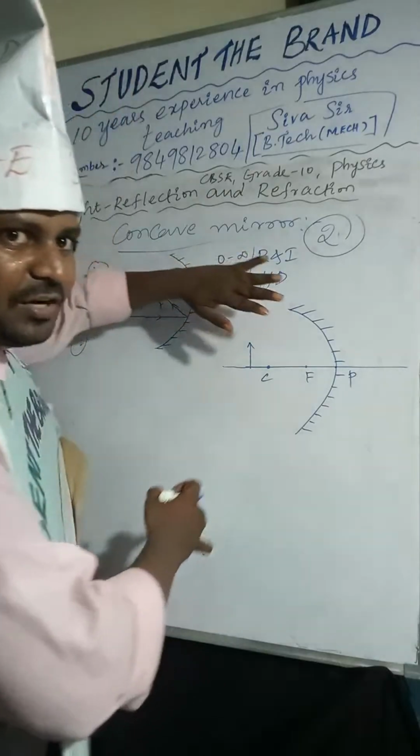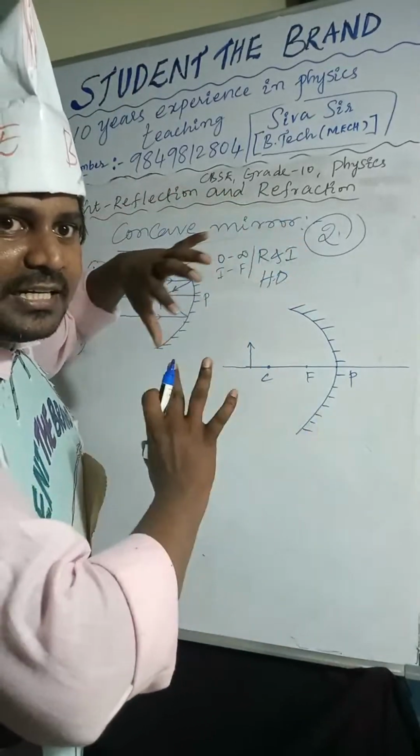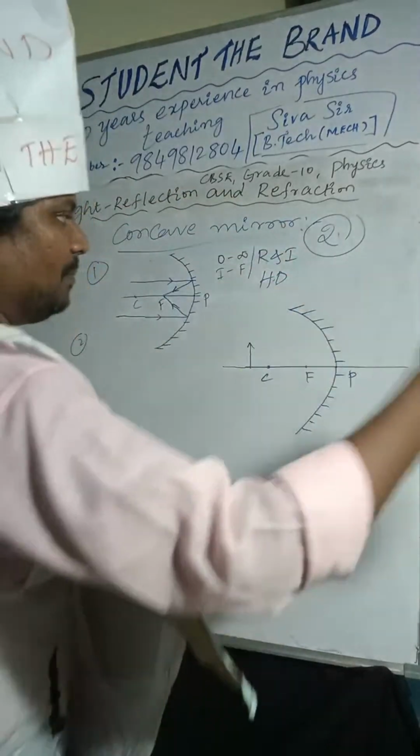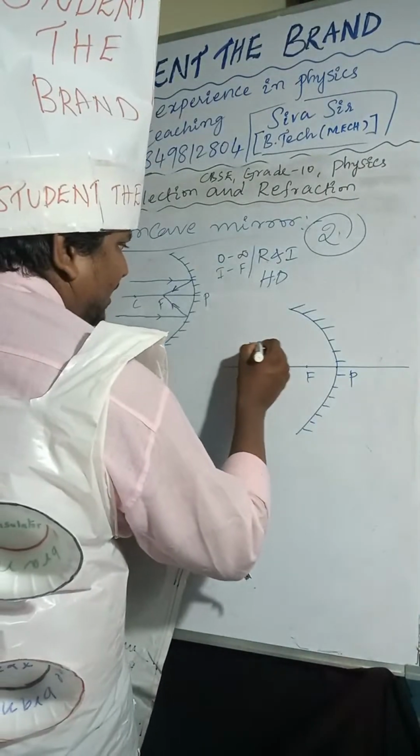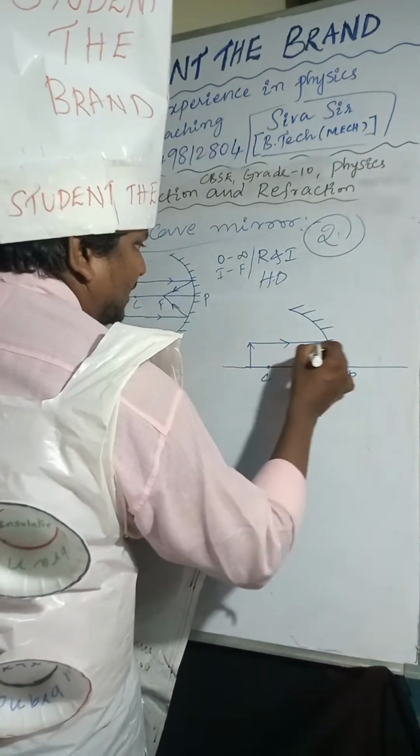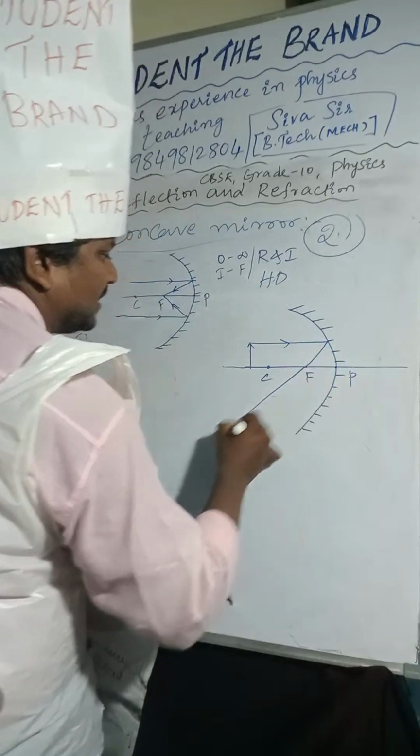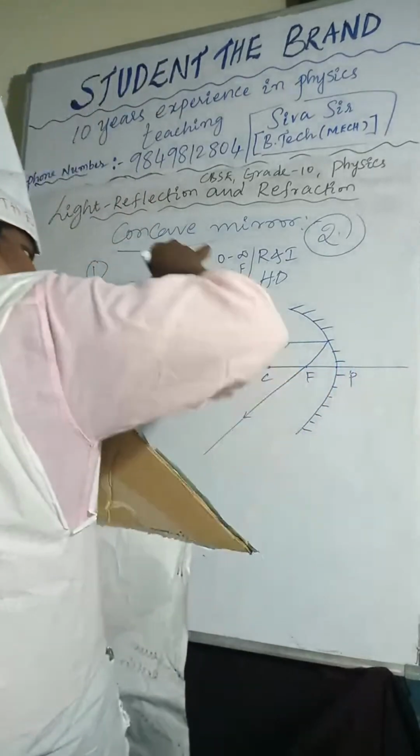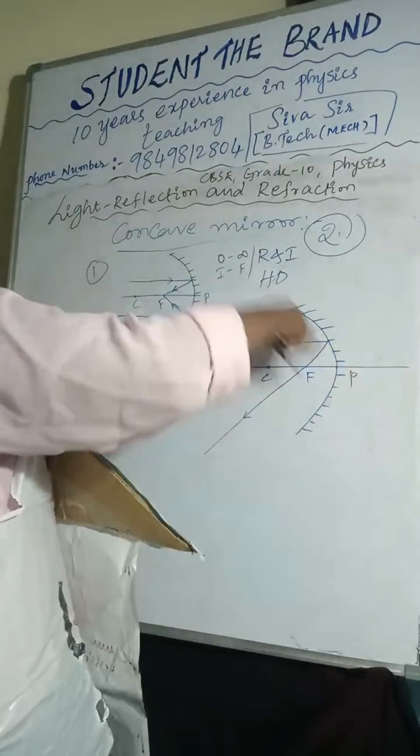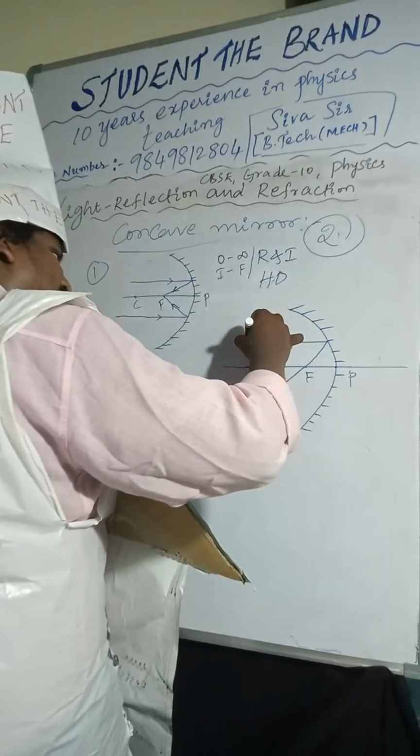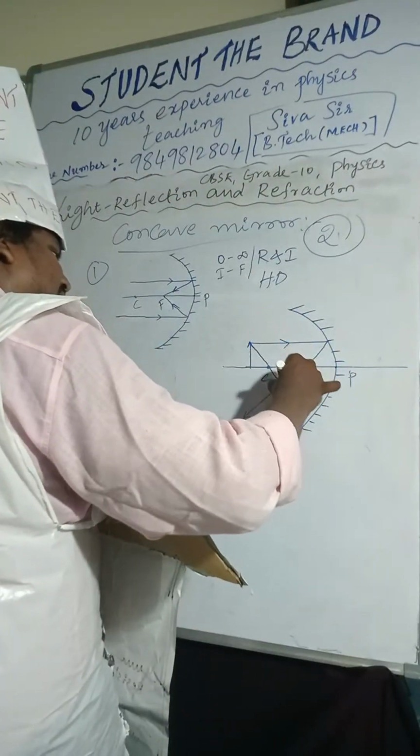How many rays are required to form the image of the object? Minimum two rays. One ray I am taking like this; after reflection it passes through the focus. Another ray I am taking through the center of curvature.